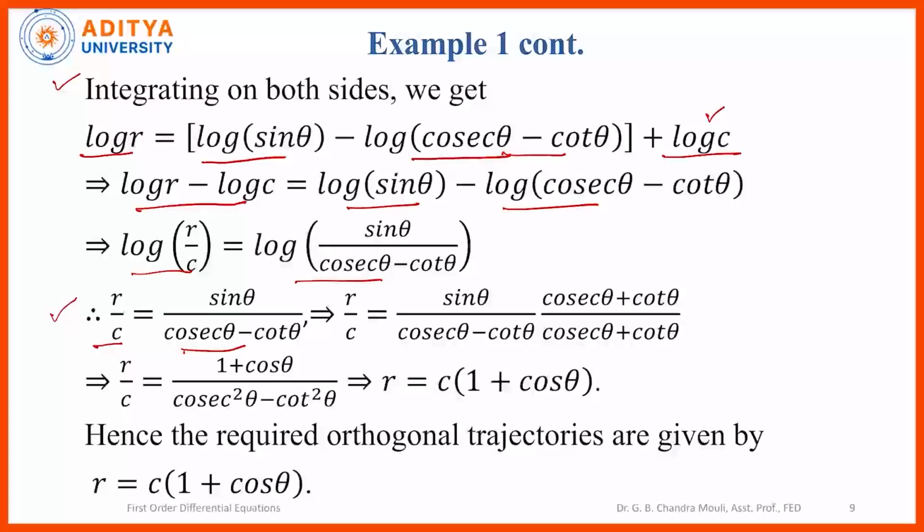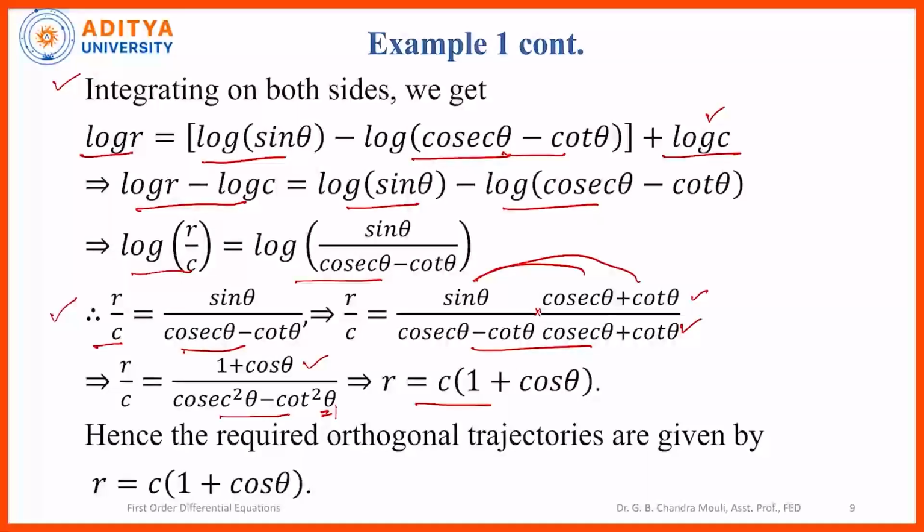Now for simplification, for getting the similar form, we do some multiplication here. On the right hand side, we multiply and divide by cosecant theta plus cot theta. Now upon multiplication, on the right hand side we get sin theta into cosecant theta, which is 1, plus sin theta into cot theta which gives cos theta, and in the denominator it will be cosecant theta minus cot theta into cosecant theta plus cot theta, which is cosecant square theta minus cot square theta, and this is equal to 1. So this will give you r is equal to c into 1 plus cos theta.